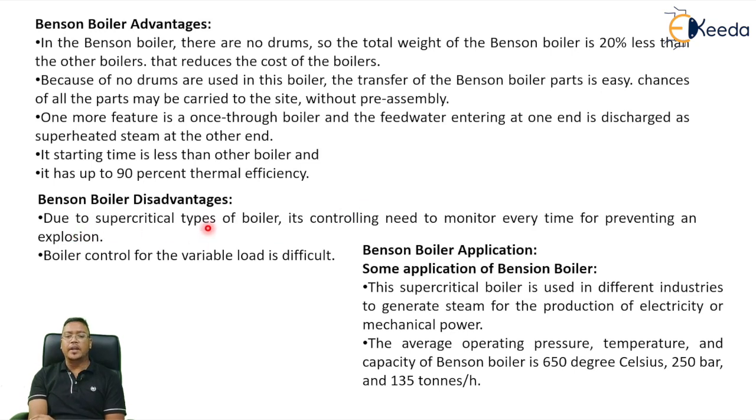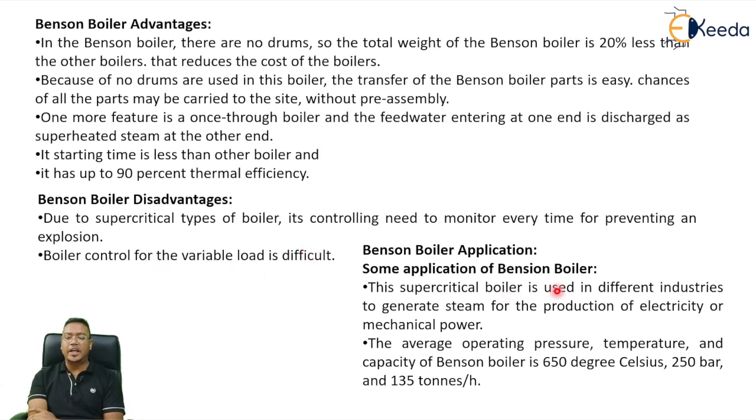Due to the supercritical type of boiler, its controlling needs to be monitored all the time to prevent any explosion. This is the disadvantage. Otherwise it is an advantage that it is a supercritical boiler, but controlling requires more attention. More attention is required for the system. If no attention is given, there is a chance of explosion of this boiler. Boiler control for variable load is difficult.